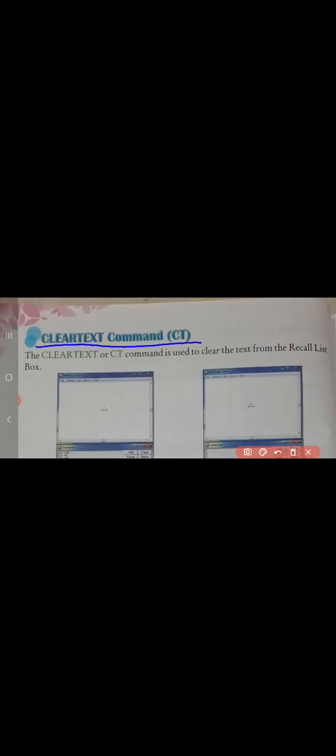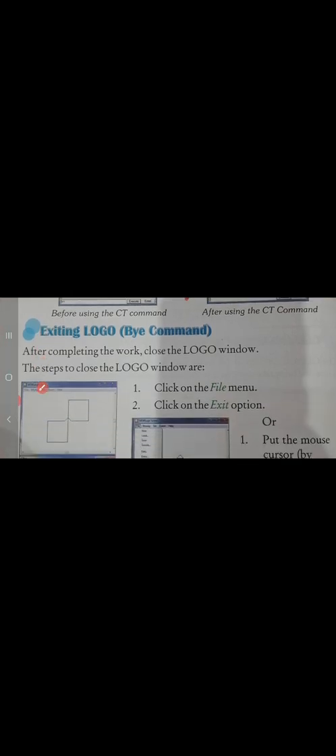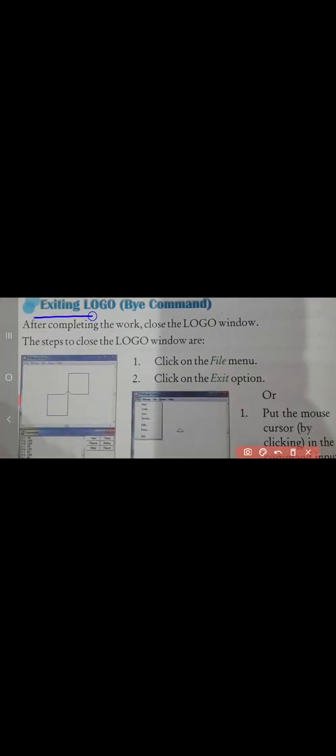Clear text command CT. The clear text or CT command is used to clear the text from the recall list box. Exiting Logo by command. After completing the work, close the Logo window.